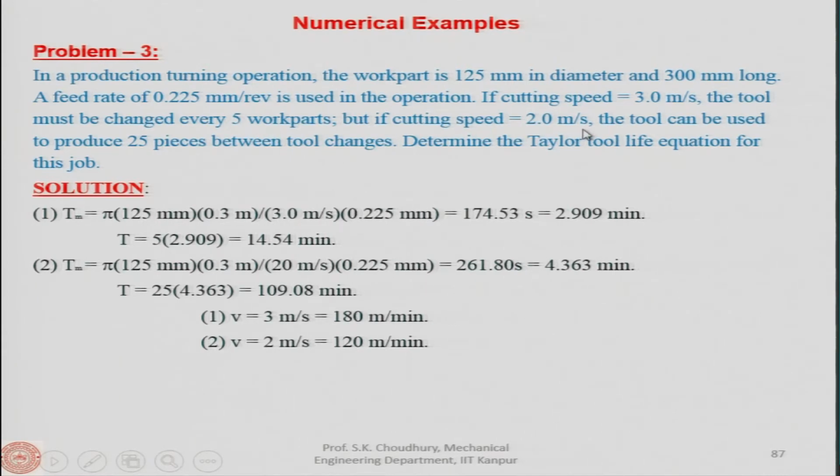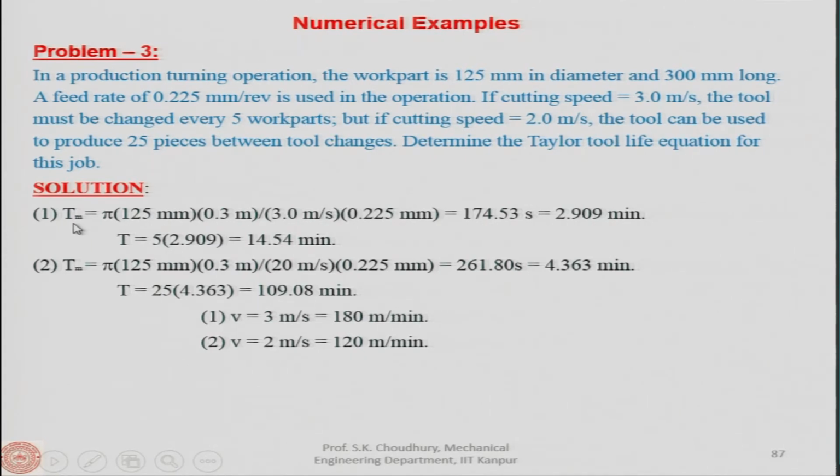So, you have to understand how the tool life can be calculated from this data. Look here, this is different from the other problems. What is given is that cutting speed is given, and the tool must be changed after 5 work parts. So, the life is not given directly, but 5 work parts can be machined. Determine the Taylor's tool life equation for this job, that is n and c have to be found out.